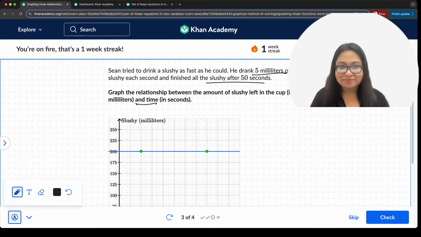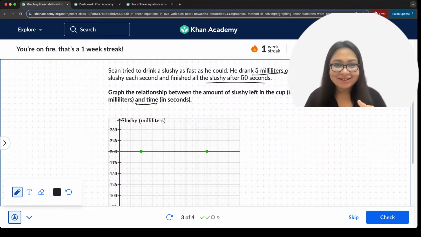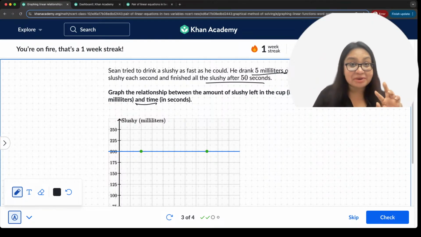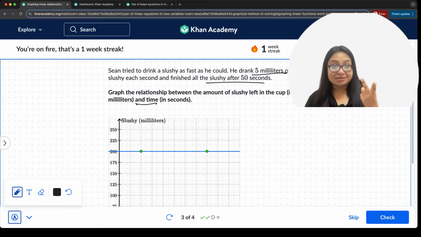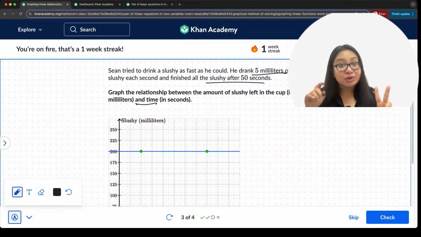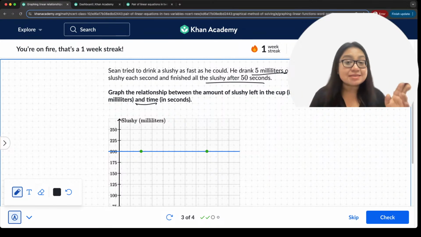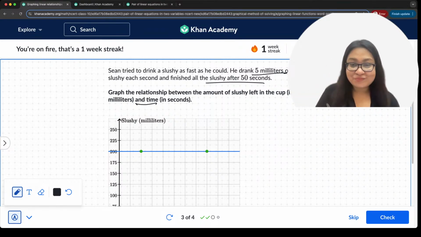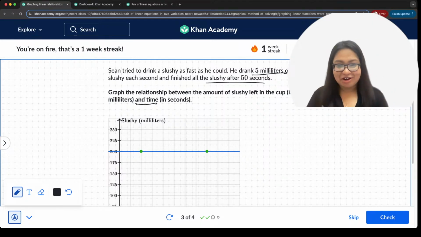Okay. So tell me the 2 points. Anybody here can tell me the 2 points? We need 2 points, right? As soon as we want to graph a linear equation, the only thing we need is 2 points. That's it. So, all right.